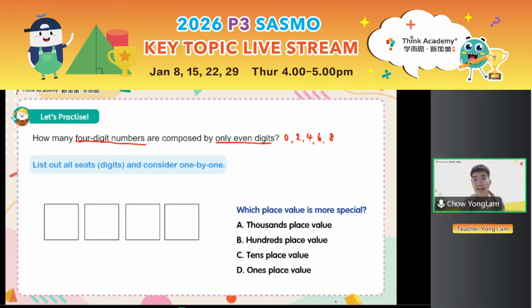Right. So here I also want to mention, did we say that I cannot repeat the digits? Did we say that the digits must be different? In this question, no, I didn't. I only said only even digits. I didn't say cannot repeat, I didn't say different digits. So actually, this question means that I can repeat the digits. So please read the question carefully and figure out what the conditions are. Maybe they are given to you, maybe they are hidden. So that means I can repeat 0, 2, 4, 6, 8 all the time.